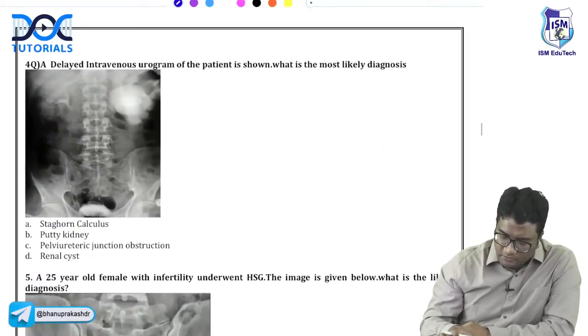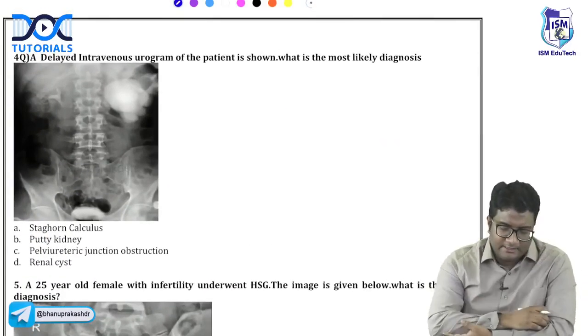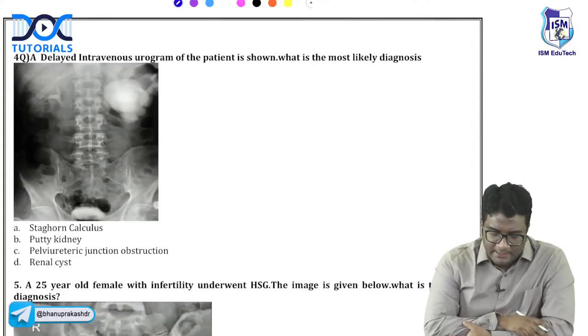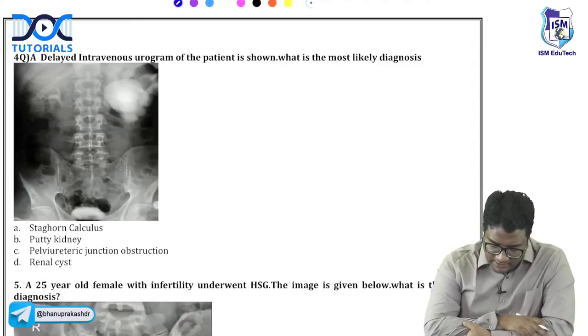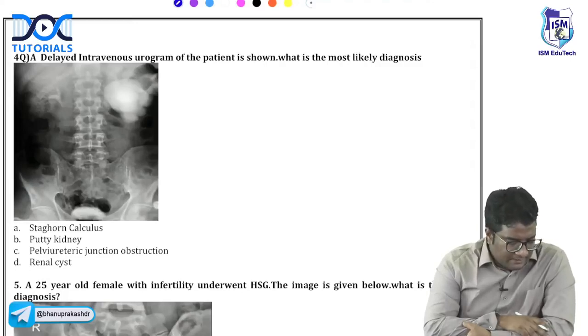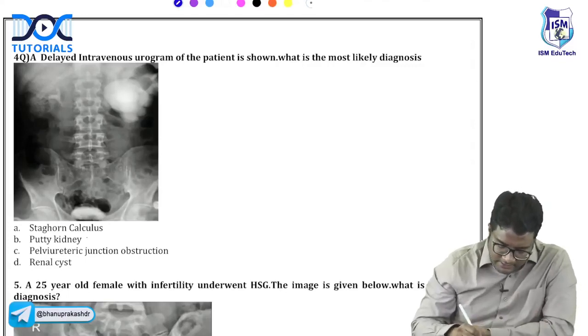Let me see who will answer this. A delayed intravenous urogram of the patient is shown. What is the likely diagnosis? You are given a delayed intravenous urogram image. The options are staghorn calculus, putty kidney, pelviureteric junction obstruction, or renal cyst. Everybody is answering putty kidney, B. But B is not the answer.